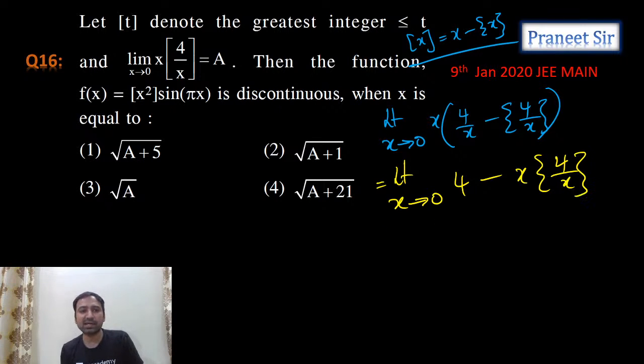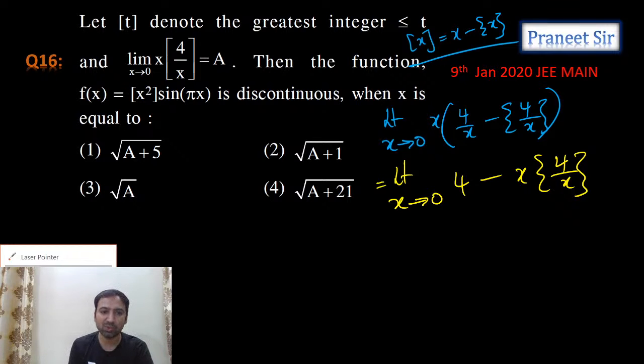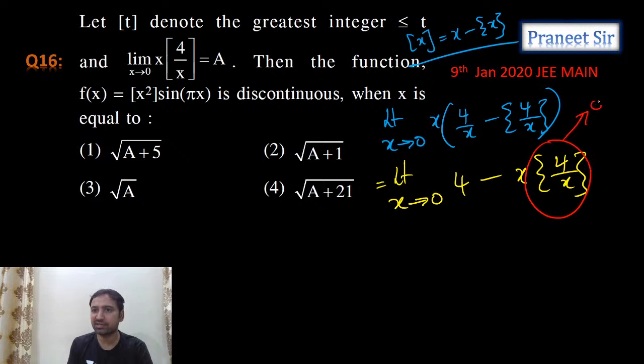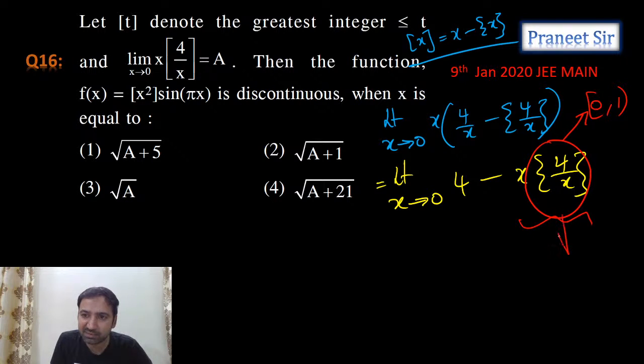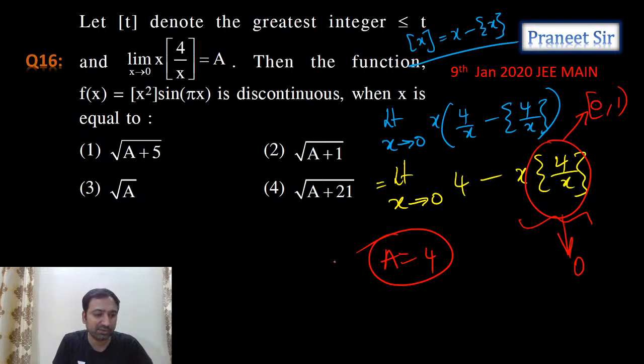See, fractional part of 4 by x is a finite value, guys, which lies between 0 and 1 only. Can I say that this value lies between 0 and 1 only, guys? Closed at 0, open at 1. And x is tending to 0. So 0 into something between 0 and 1 is what? This whole thing is becoming 0 only. So 4 minus 0, in total we're getting 4. So that means, can I say that a is equal to 4 now? That's what he's saying. A is equal to 4. Okay, we got a value 4.